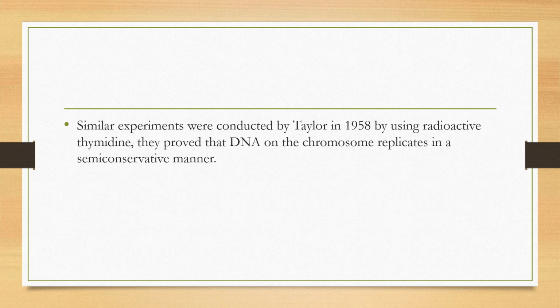Similar experiments were conducted by Taylor also, in 1958. He used radioactive thymidine. You know very well that thymine is also a constituent of DNA. So Taylor used radioactive thymidine and proved that DNA on the chromosomes replicates in a semi-conservative manner.